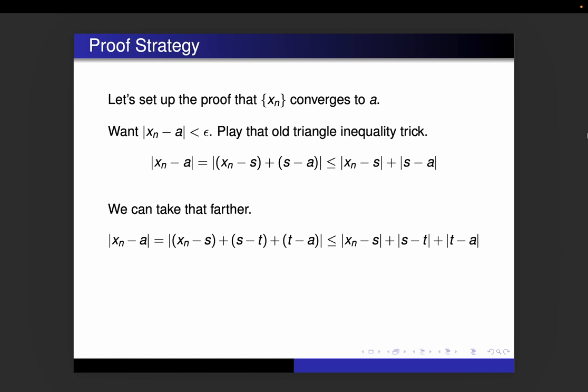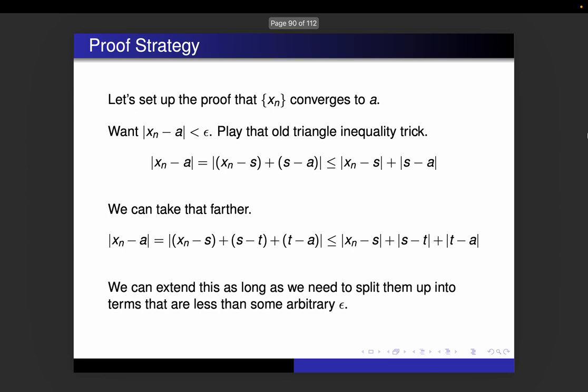And if I want to be honest, we can extend this as long as we need to, split them up into as many terms as possible, as long as we can get each term to be arbitrarily small, less than some epsilon. We can make that epsilon small enough so that they all add up to just one epsilon. It turns out we're only going to need to do this in 3 terms, but in principle we could go as far as we need to.